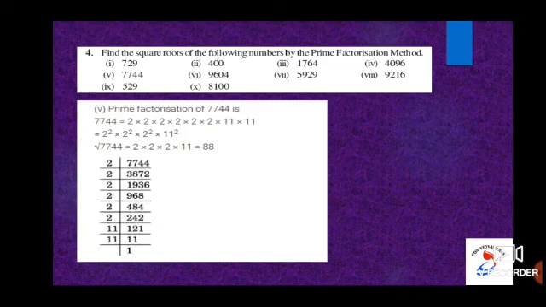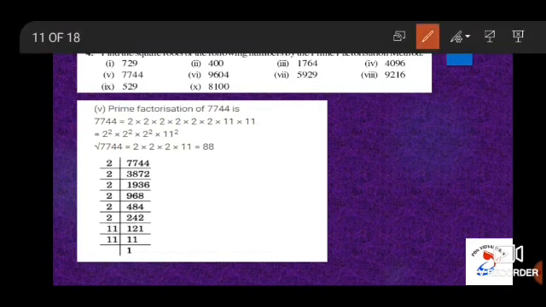Subdivision 5, square root of 7744. Let us find out the prime factors of 7744, children. So if we divide 7744 by 2, it is 3872. 3872 by 2, 1936. 1936 by 2, 968. 968 by 2, 484. 484 by 2, 242. 242 by 2, 121. 121 by 11, 11.